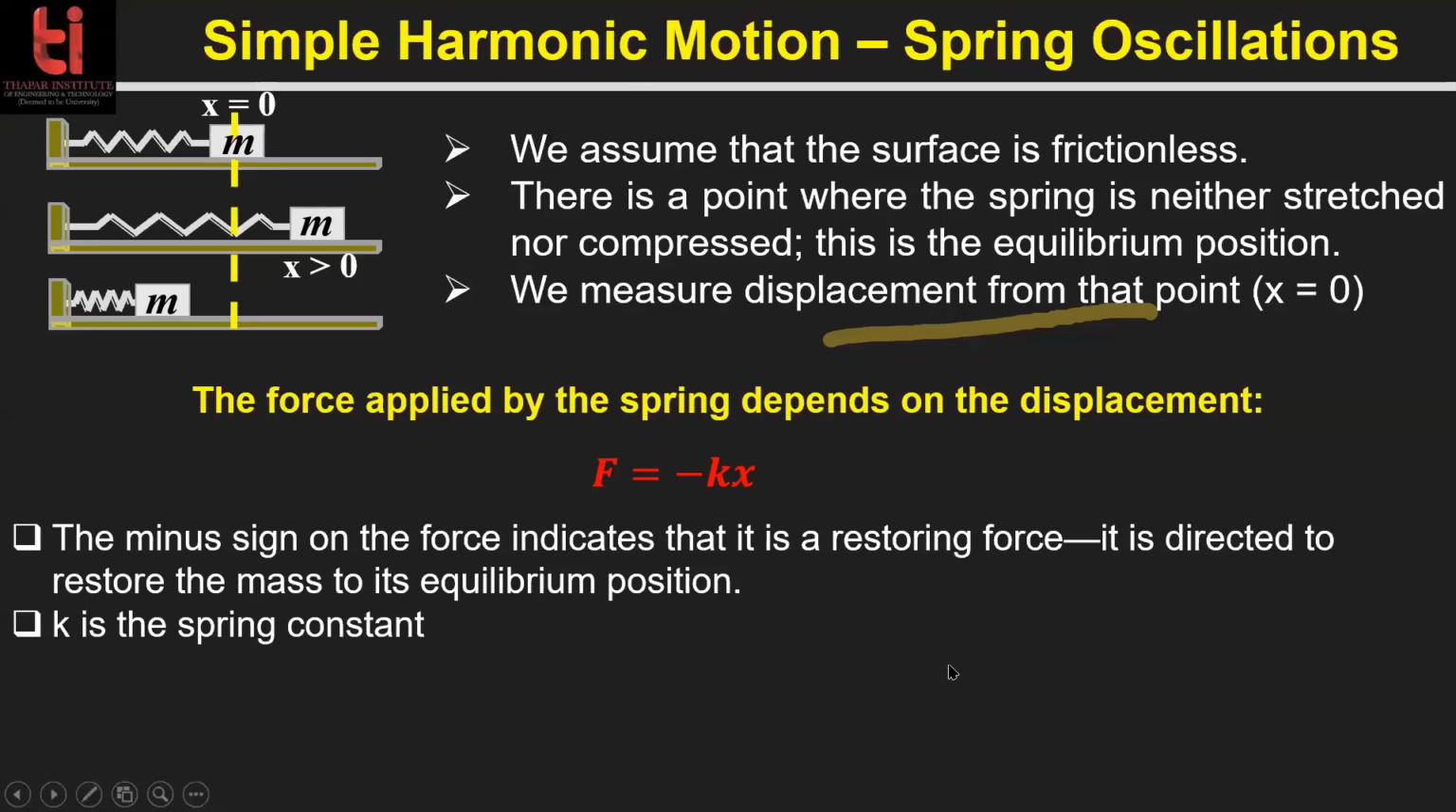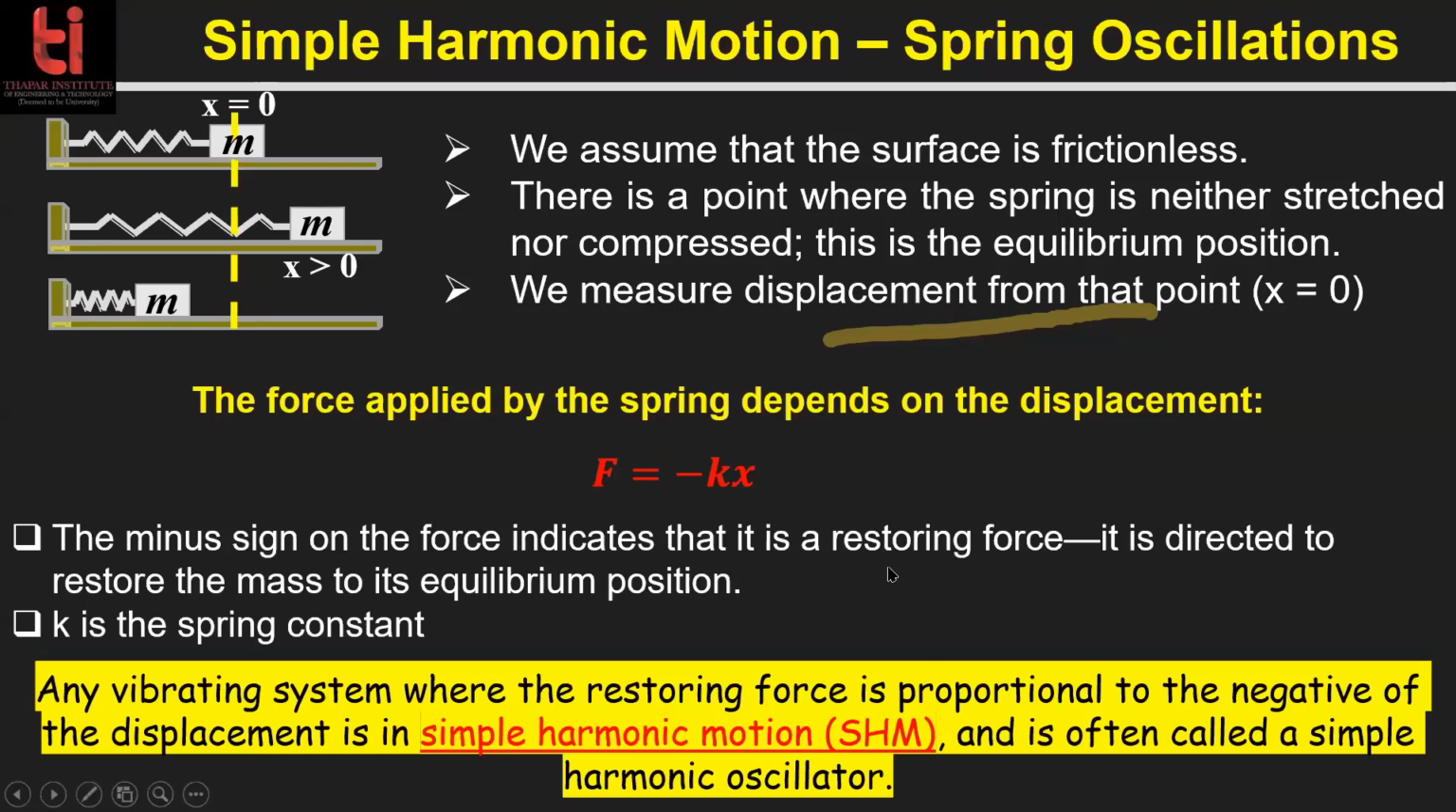Yes, sir. Okay. Then any vibrating system where the restoring force, this is the restoring force, which wants to restore the position of the mass. When the restoring force is proportional to the negative of the displacement, it is known as simple harmonic motion. We know this using this expression. So this is the mathematical definition of simple harmonic motion. Simple harmonic motion is where the restoring force is proportional to the displacement and is in the negative direction, opposite to the displacement.